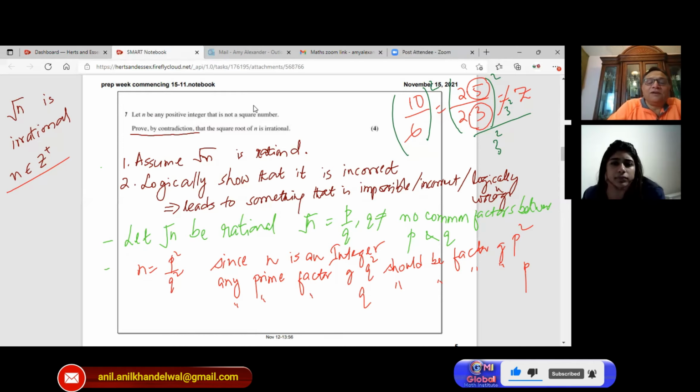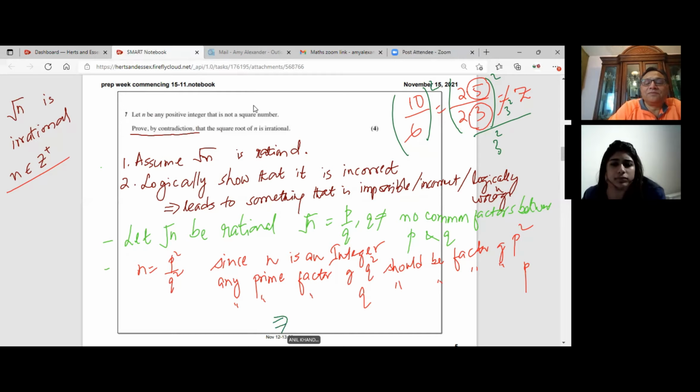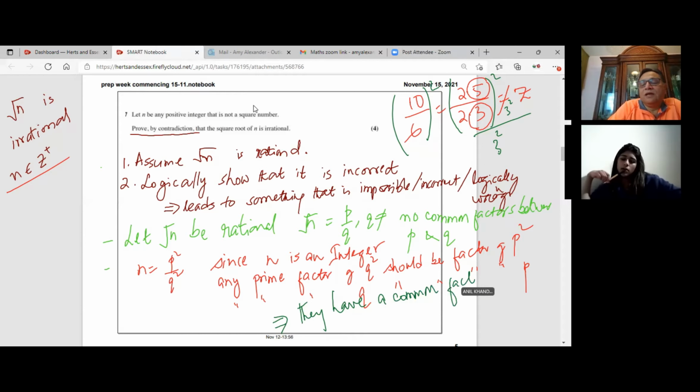That means they have a common factor, right? Because they have a common factor, it actually contradicts our assumption.